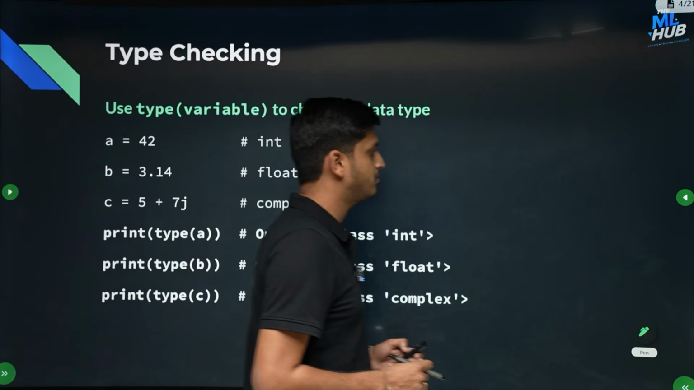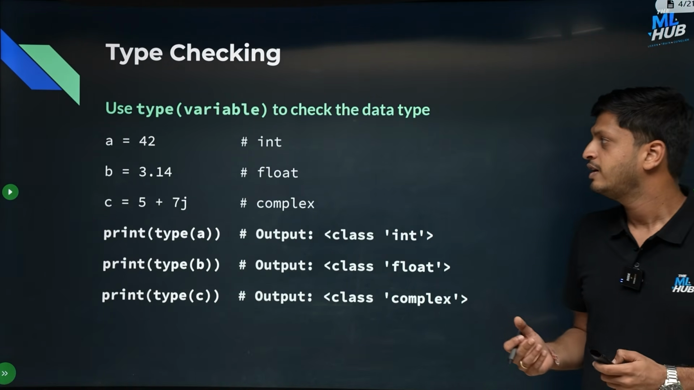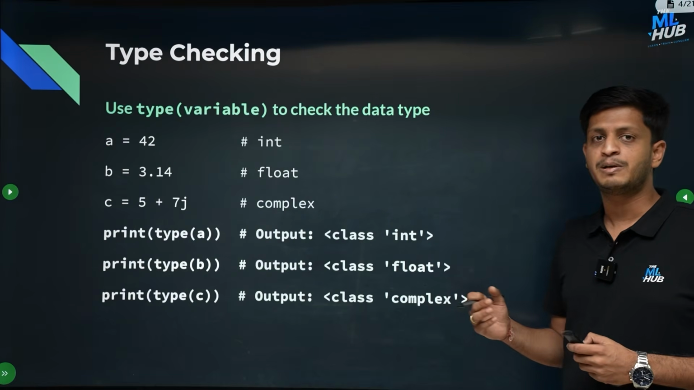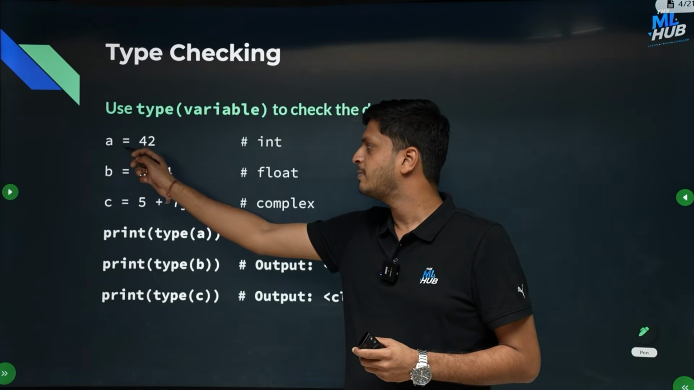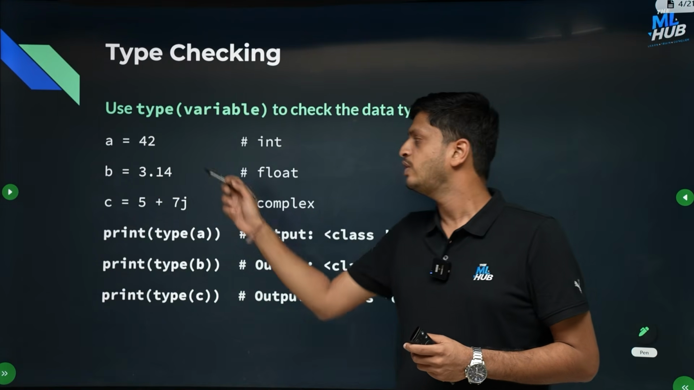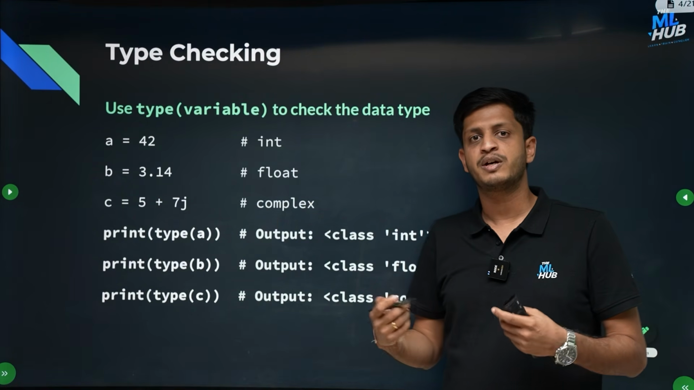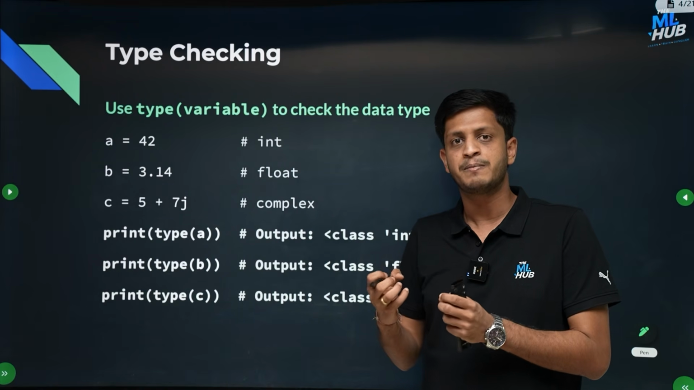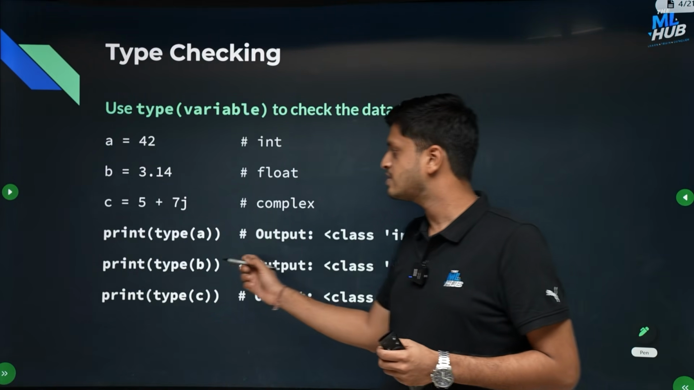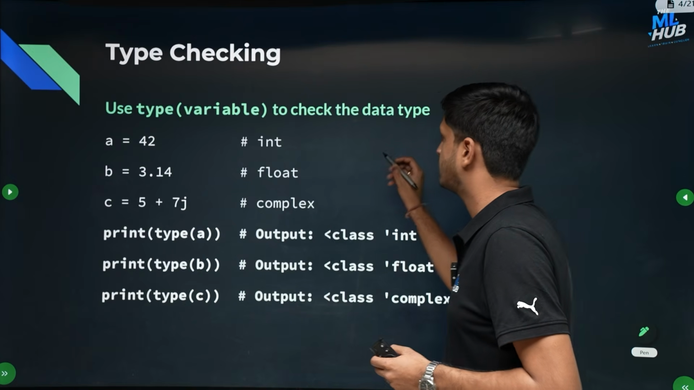Next, what is type checking? After creating a variable, you can also check its type. For example, here we have created a variable a with a value 42. We know that it is of type int, but how do I check for a particular variable what type of data it contains? I can just use the type function for that.